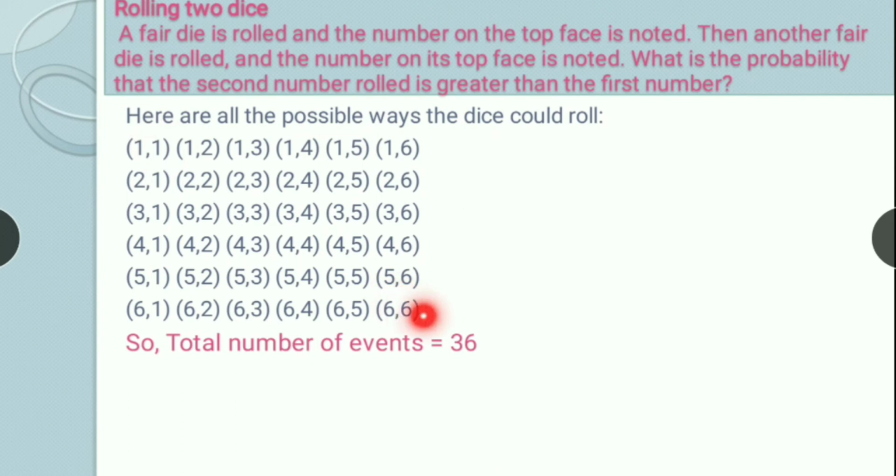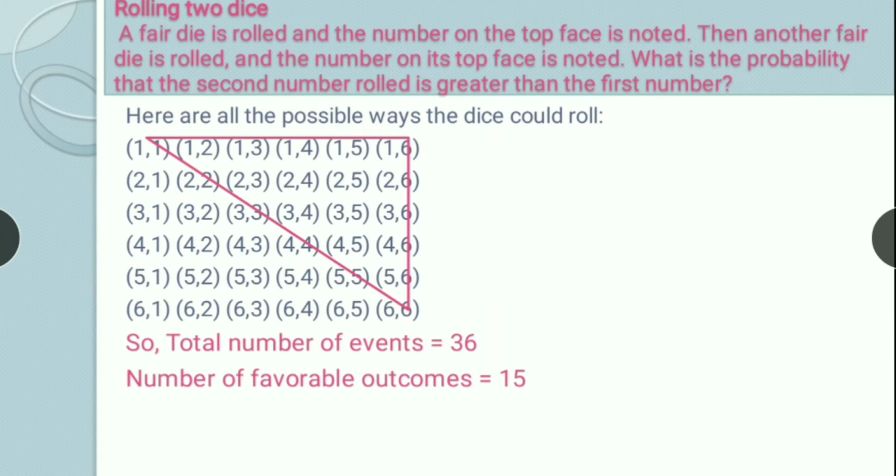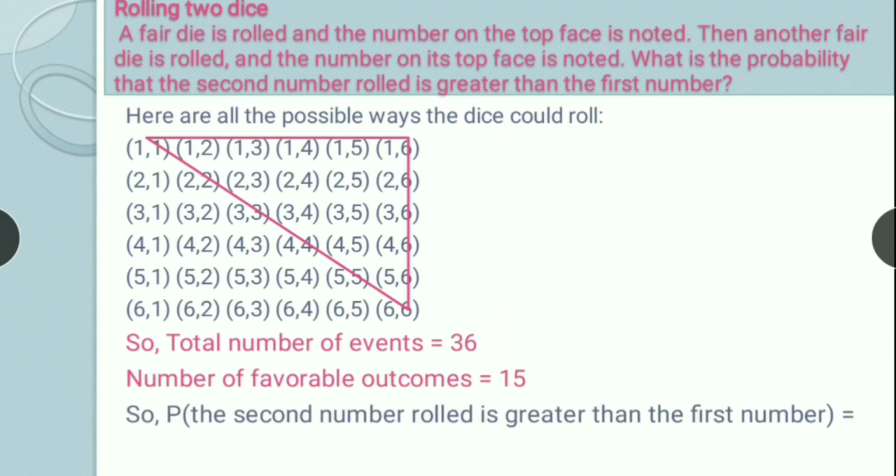3 4 4 5 5, all the entries above this diagonal are those entries in which the second number is greater than the first number. So all these will be my favorable outcomes. All these will be my favorable outcomes, right? So how many are they? 1 2 3 4 5 6 7 8 9 10 11 12 13 14 and 15. They are 15 in number, right? So the probability will be equal to 15 by 36.